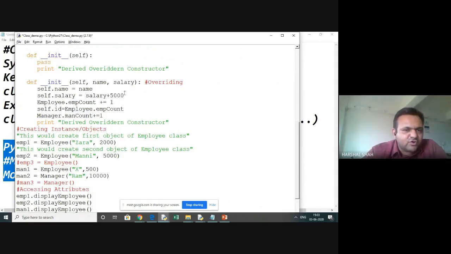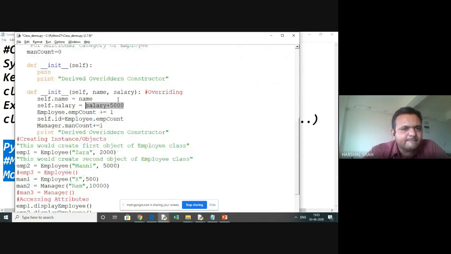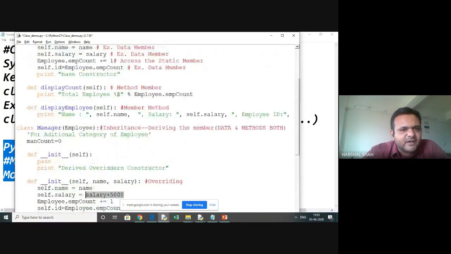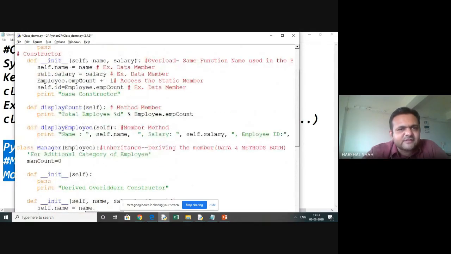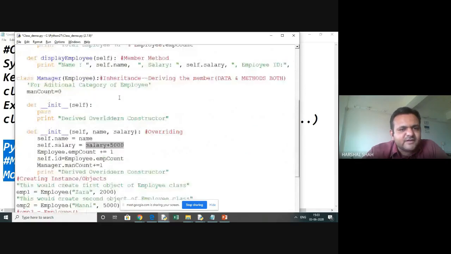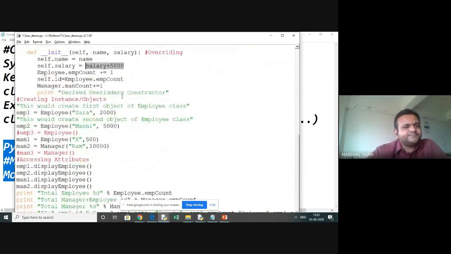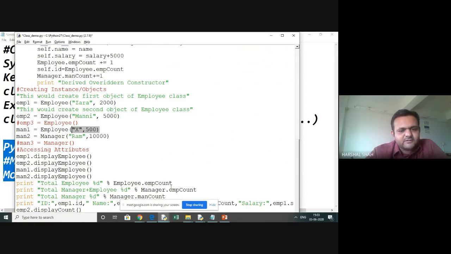So if this is called here, 5,000 will get added, and if this is called, it will be assigned the same as salary. So whatever is the same gets assigned over here. So who will get 5,000 more? Ram will get 5,000 more. We will get 500. And see what we will do. We will display and run this. You will be able to look at that.